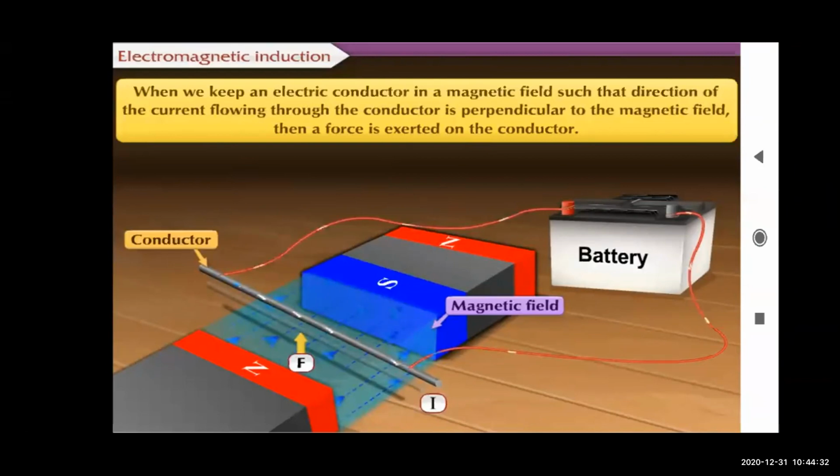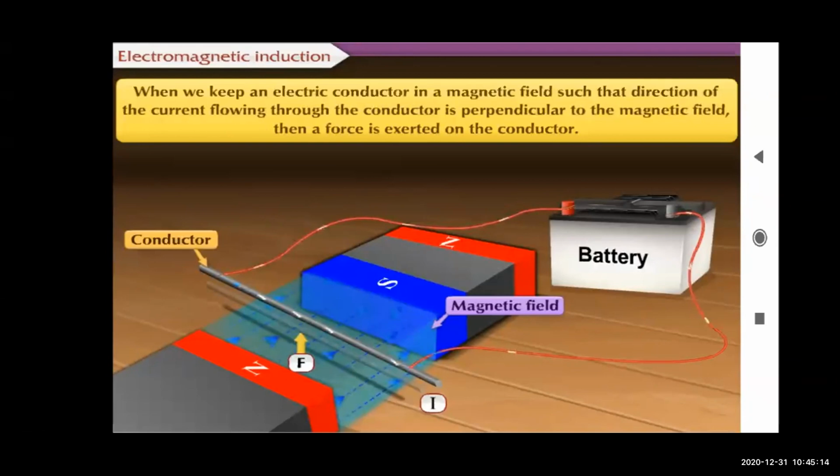Electromagnetic induction. We have seen in the previous section that if we keep an electric conductor in a magnetic field such that the direction of the current flowing through the conductor is perpendicular to the magnetic field, then a force is exerted on the conductor. Because of this, the conductor starts moving.